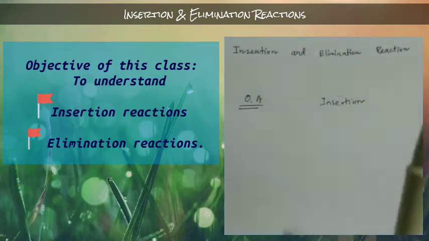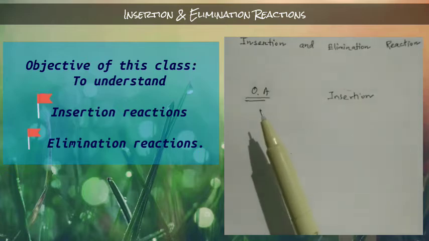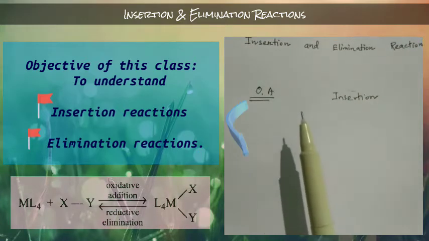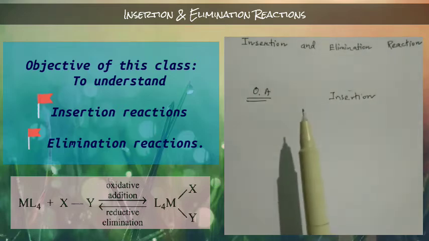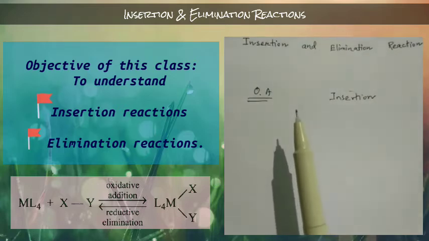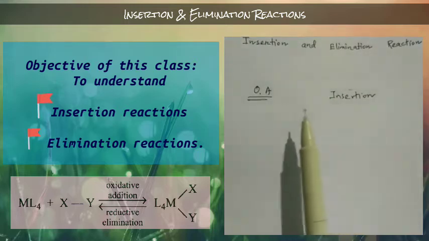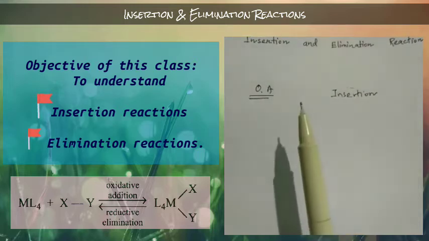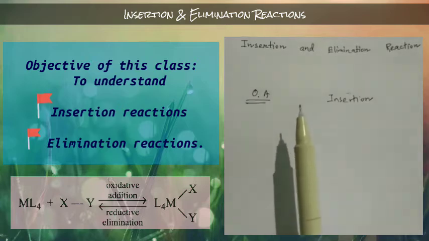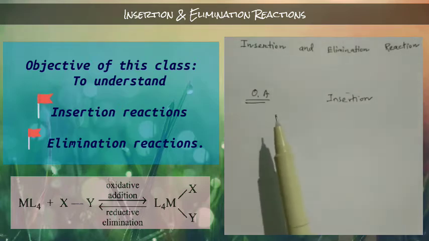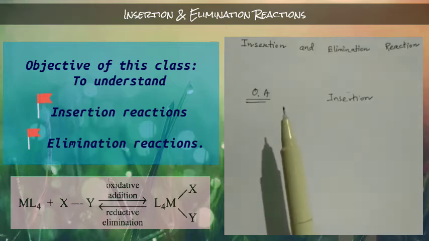In an oxidative addition reaction, the metal of that organometallic complex forms two new bonds with two new groups or one molecule, XY, which we have already discussed in the previous video. When the metal forms those two new bonds, the oxidation number also increases by 2.